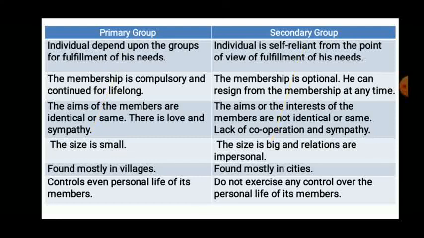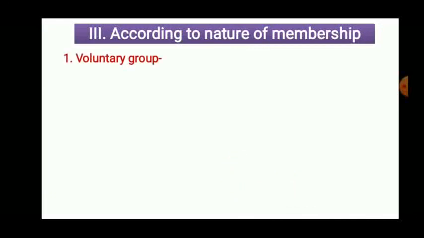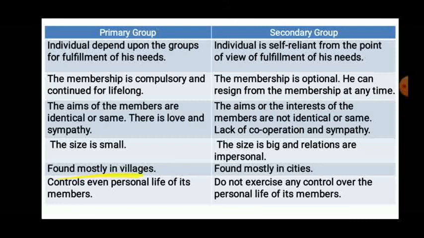Secondary groups are big ones, like government organizations. Primary group is found mostly in villages. Government organizations are not much present in villages. Secondary group is found mostly in cities. And the last one is control over even the personal life of its members. Personal relation is there among the members, so we try to control the personal life of a particular individual.